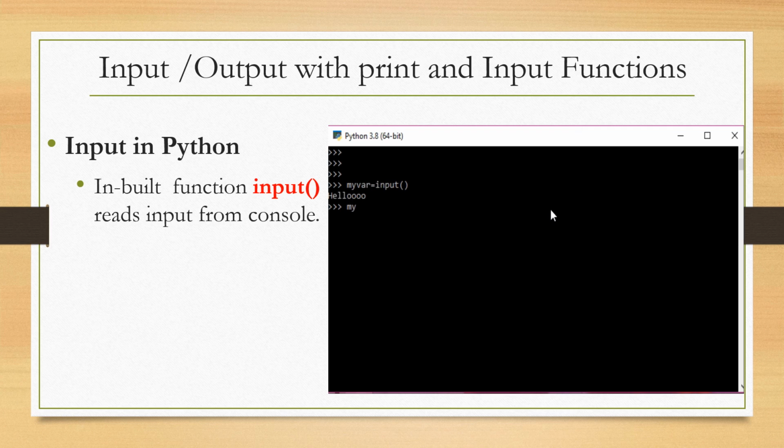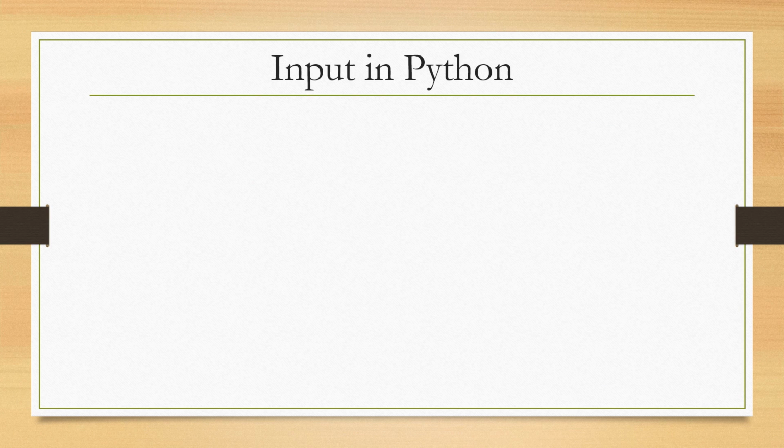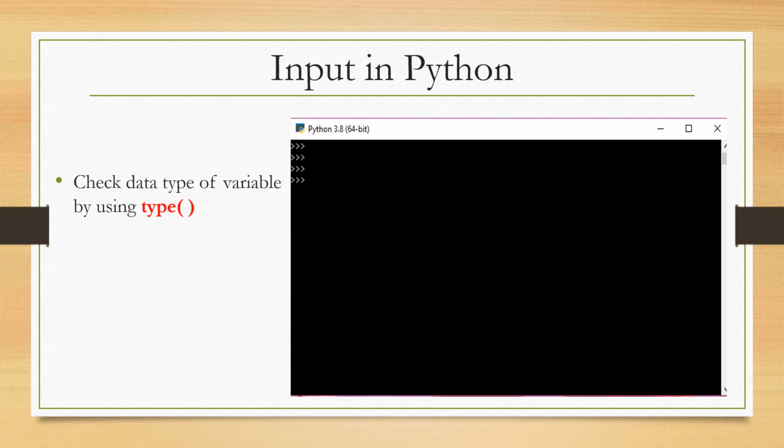When I write myvar, it will store this hello in the form of string format. One more function is available for input in Python, that is the type function, which will check the data type of a variable. For example, here I am declaring one variable my age, and using the input function I am taking input from the user and storing it in my age.